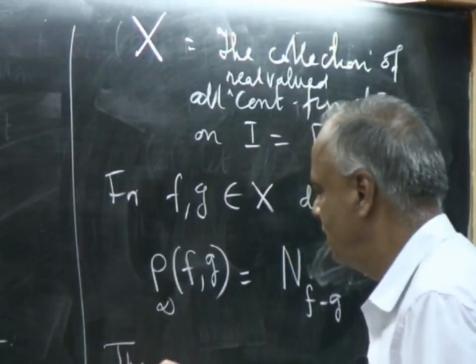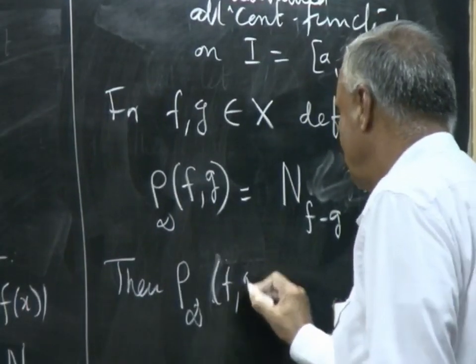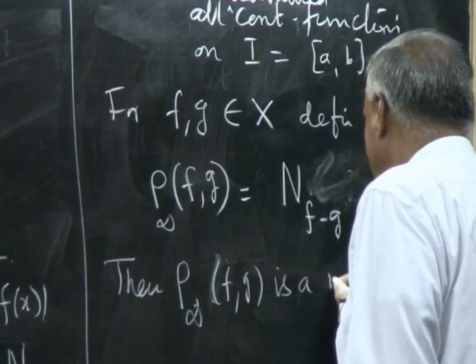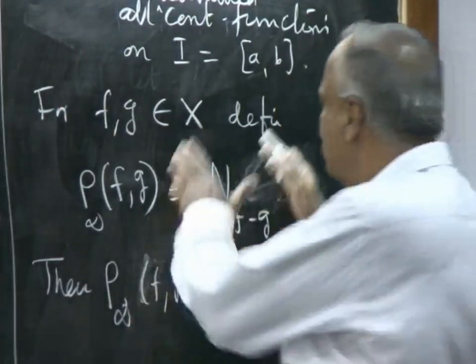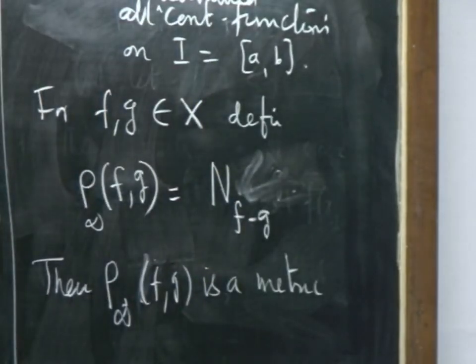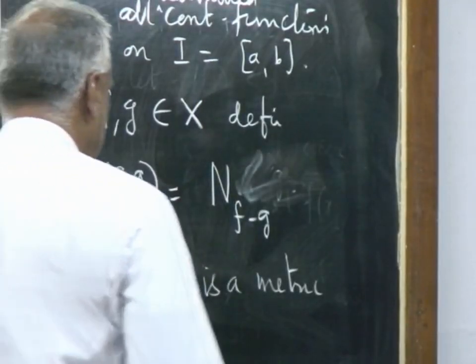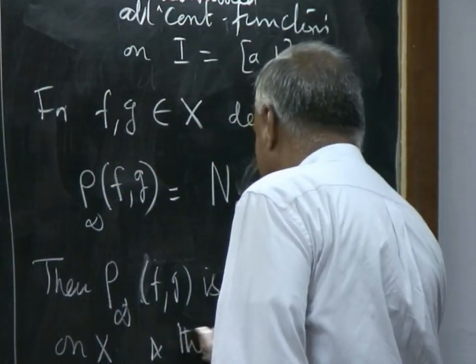Then rho infinity of f, g is a metric. Again, you have to verify all those simple axioms. Whenever you have modulus things coming in, it is very easy to verify the triangle inequality. It is a metric on X, and the metric space